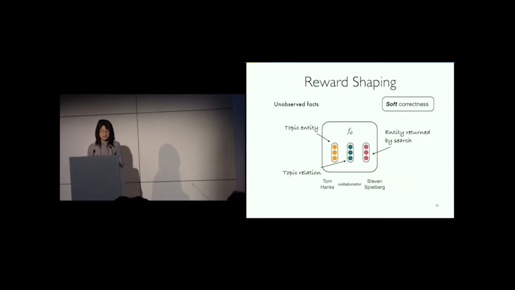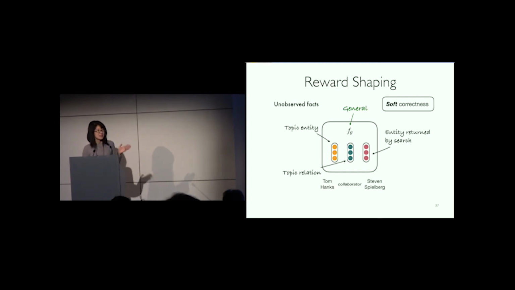So our reward shaping technique basically wants to introduce the notion of soft correctness to the reward scheme. For the entities returned whose correctness cannot be determined, we introduce a continuous function f theta to estimate its correctness. F theta takes the topic entity, topic relation, and also the entity returned by the search as an input and estimates a scalar correctness. We intend to keep the form of f theta general, so one can basically use anything that performs well here.